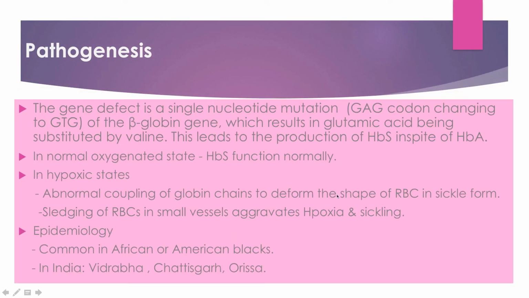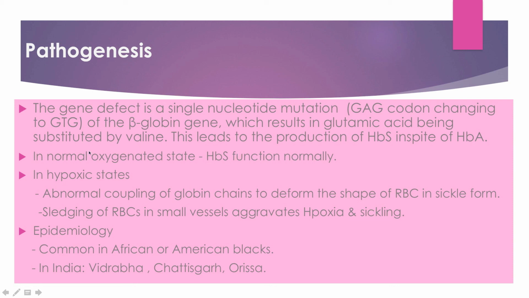Pathogenesis. In sickle cell anemia, the gene defect is a single nucleotide mutation. That means the adenine of the DNA is replaced by thymine, so the GAG codon is changed to GTG in the beta globin gene. As a result, the changed hemoglobin is called HbS instead of HbA.